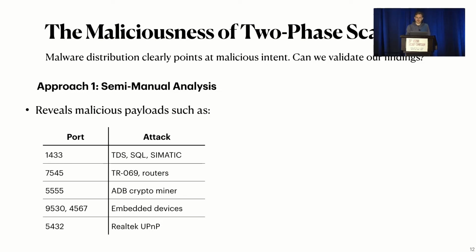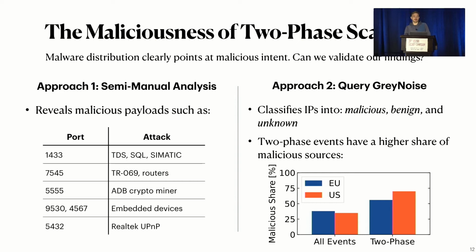As a second approach, we went to a threat intelligence provider, GreyNoise, and collected information about the source addresses. GreyNoise classifies IPs into the categories malicious, benign, and unknown. If we look at our whole data set, we can see that about 30 to 40% of the sources that send us any events are malicious. However, if we only look at the two-phase events, we can see that about 60 to 70% of these events come from malicious sources. So there's a concentration here on two-phase scanning amongst malicious sources.